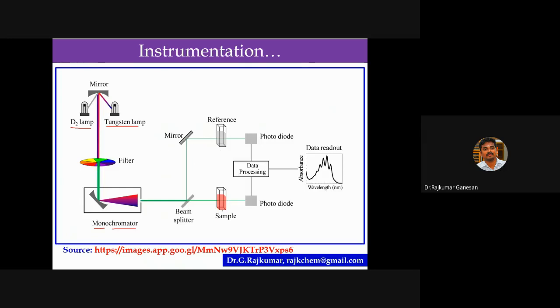The reference is nothing but the solvent in which your sample is dissolved. Suppose I'm going to take the spectrum of aniline in any solvent. You have to dissolve your sample in a solvent, for example methanol. So here you can take simple methanol as a reference, and here is your sample dissolved in methanol. After passing through, there is a detector, a photodiode, and after data processing, you can get your UV-visible spectra.